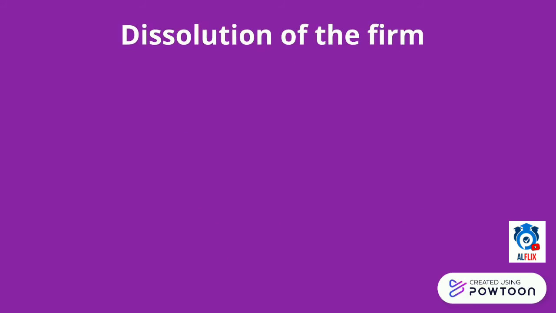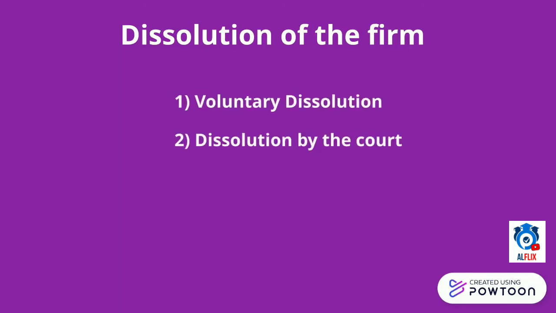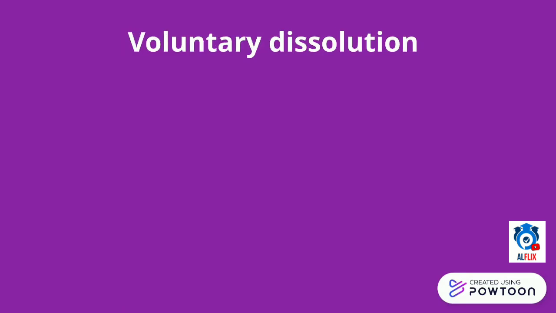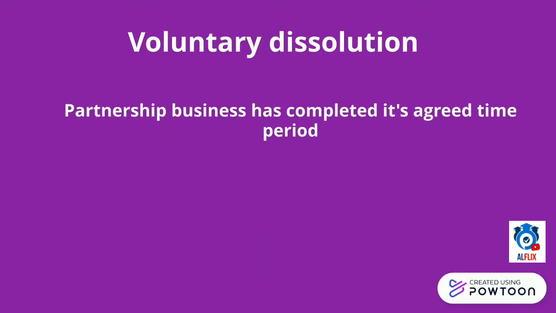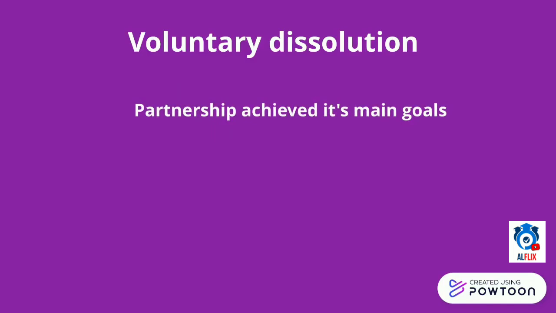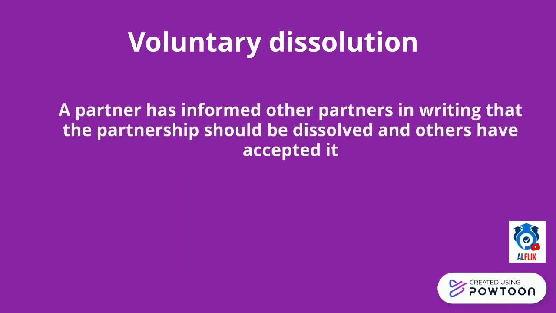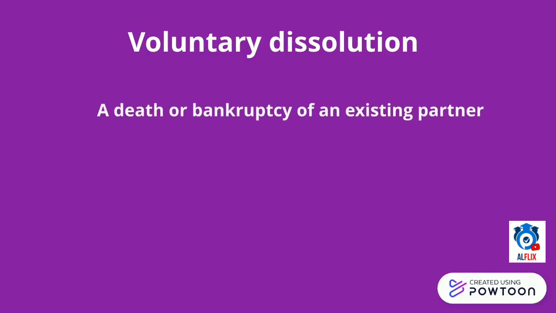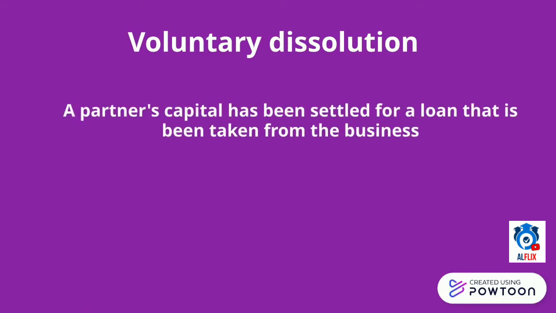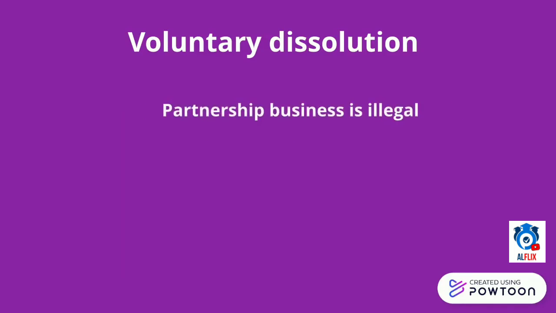Dissolution of the firm. This can be either voluntary dissolution or dissolution by the court. A voluntary dissolution is where the partnership business has completed its agreed time period, the partnership has achieved its main goals, or a partner has informed other partners in writing that the partnership should be dissolved and others have accepted it. Also, a death or bankruptcy of an existing partner, a partner's capital has been settled for a loan that has been taken from the business, or the partnership business is illegal.